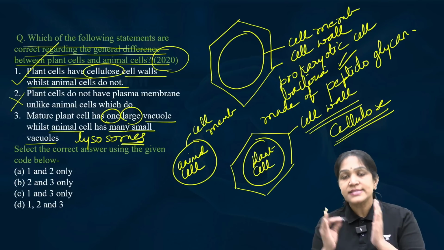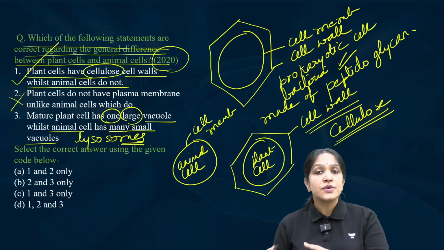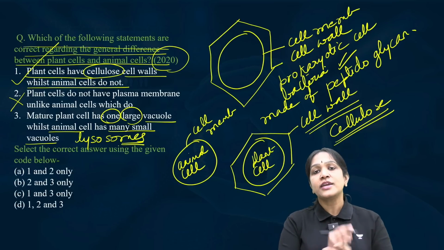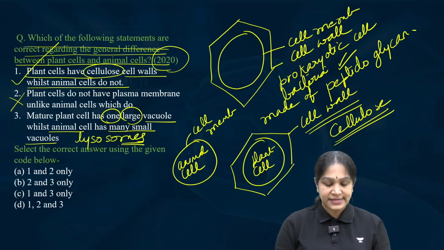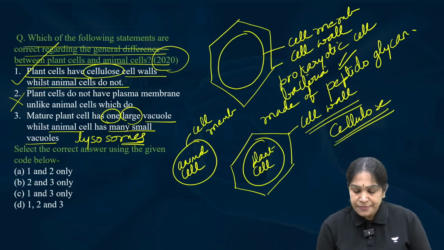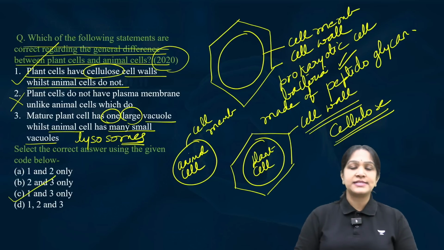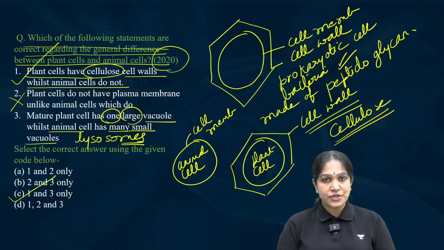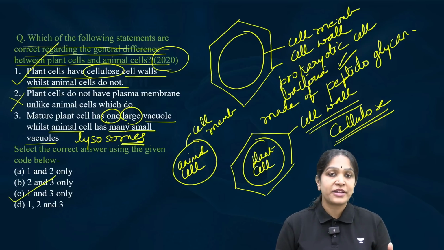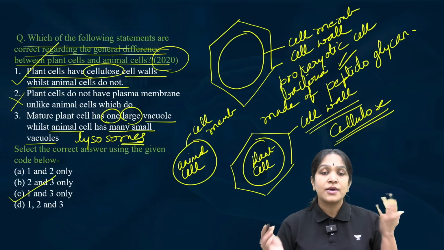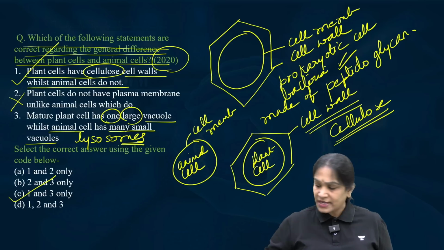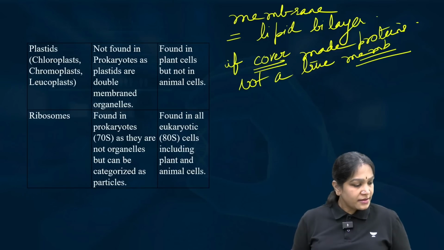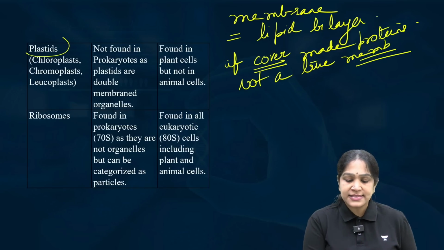But some scientists are assuming that the lysosomes in the animal cells are similar in function to the vacuoles present in the plant cells. So the correct answer is 1 and 3 only. This type of questions are possible from this topic. They can ask you a question from the difference between plant cell, animal cell, or prokaryotic cell, eukaryotic cell, etc. Right? Then the next difference is in the plastids.